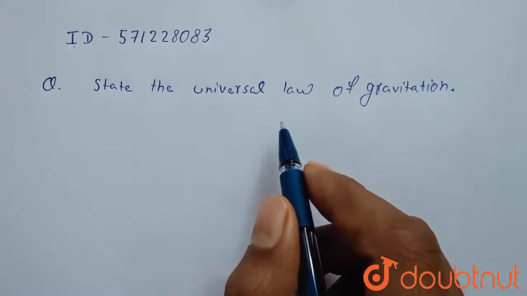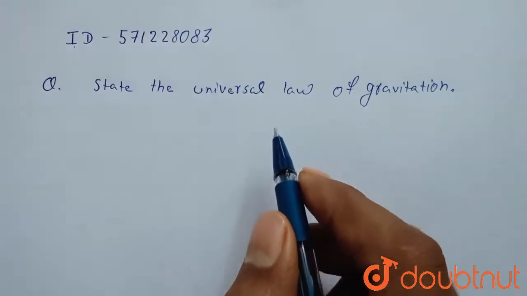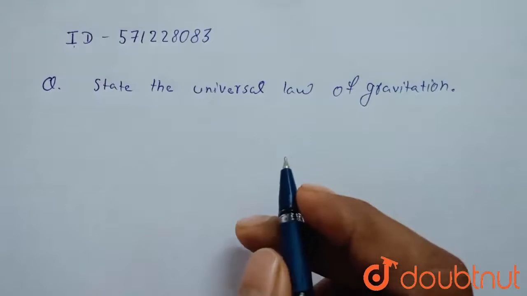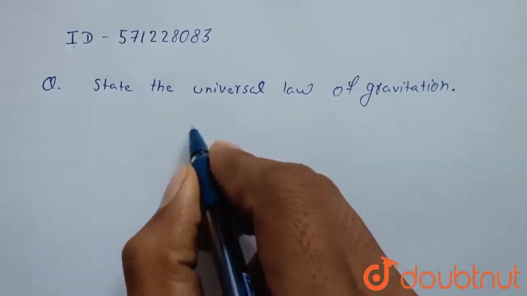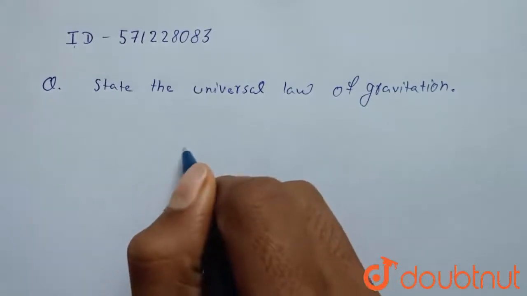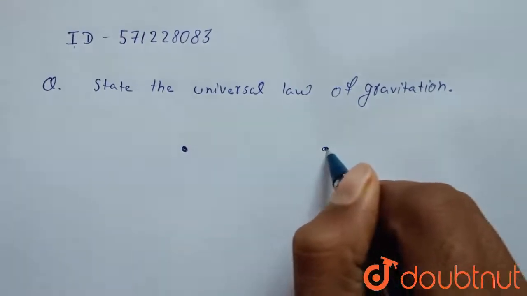State the universal law of gravitation. So we have to state what the universal law of gravitation is called. What does it state? So basically, if we have two masses